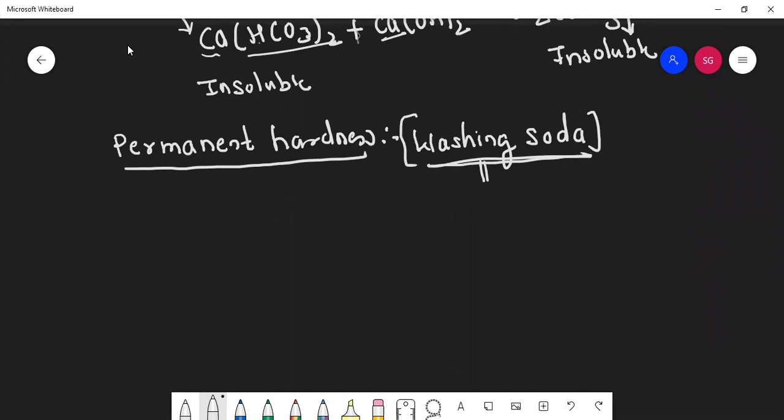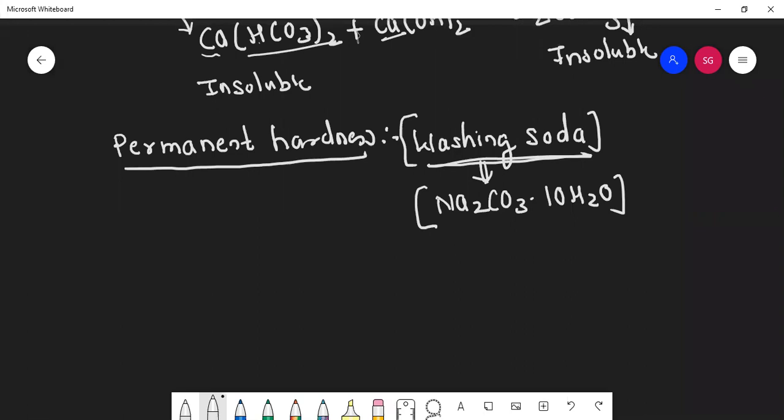Can you tell me washing soda's formula? Na2CO3. Yes, Na2CO3.10H2O, correct?